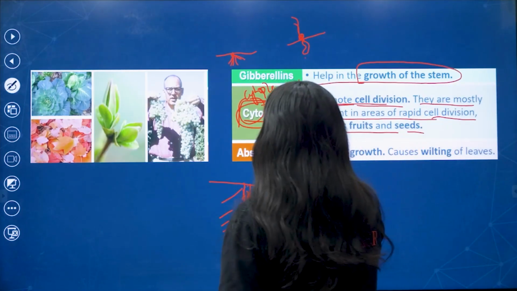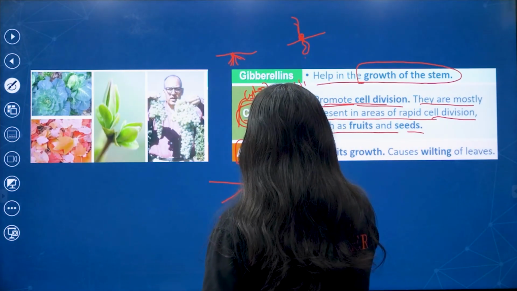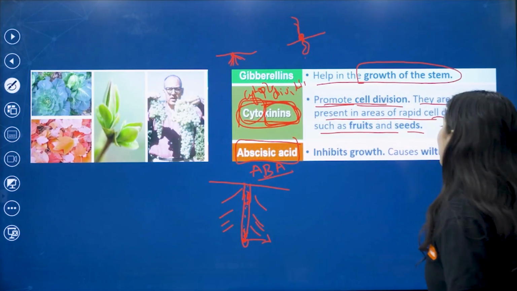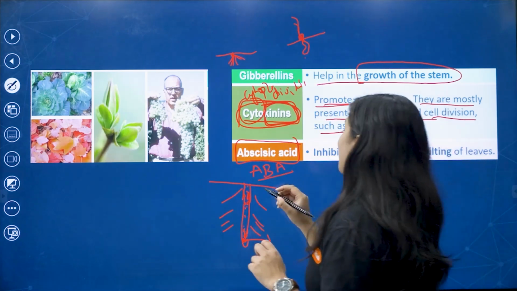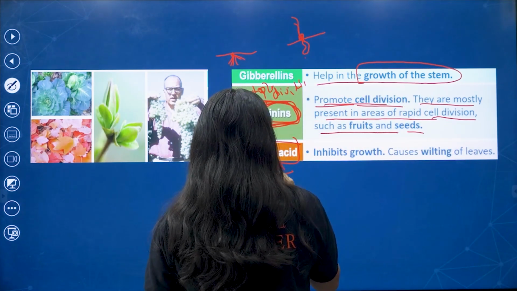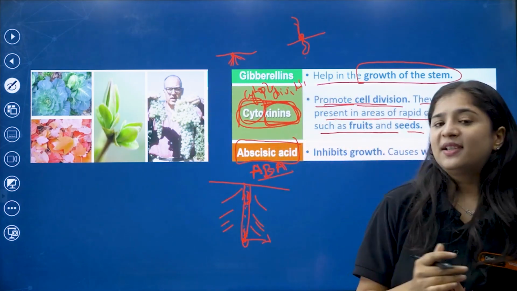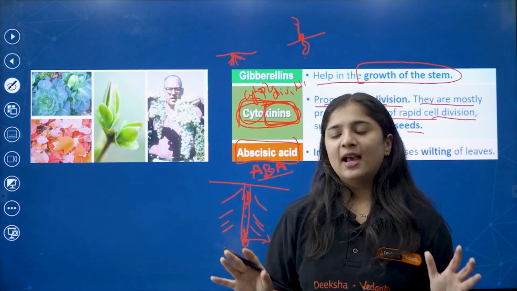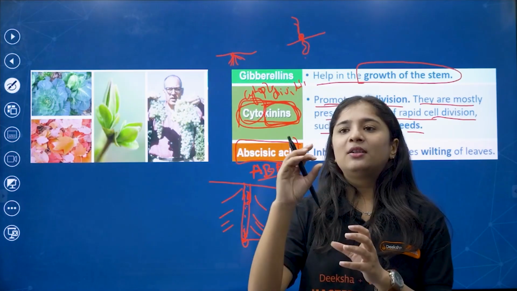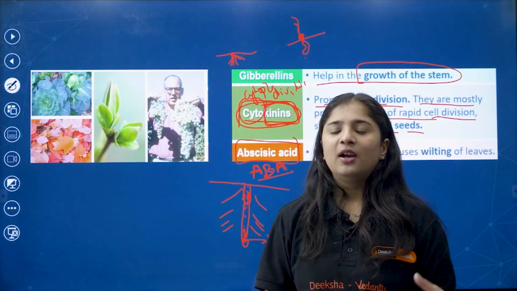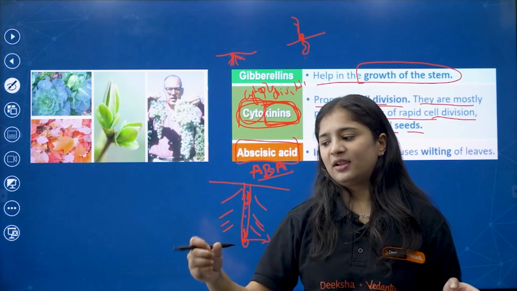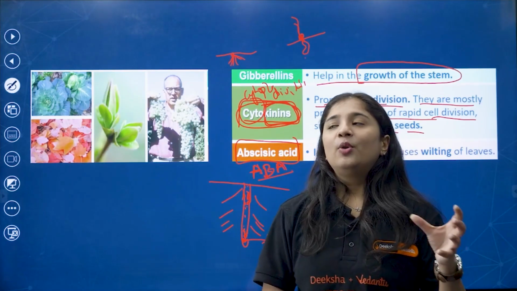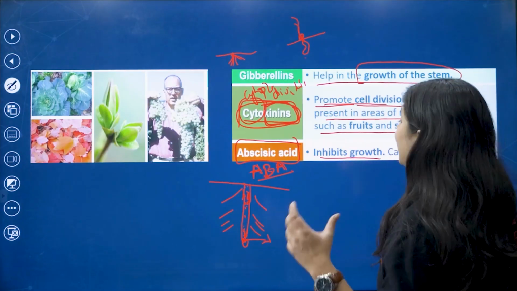Abscisic acid, what is this? We can also call it ABA. It inhibits growth and causes wilting of leaves. For example, once plant growth is done and the plant has aged, it will start falling down. Who is making it fall down? Abscisic acid. It inhibits growth, it stops the growth.